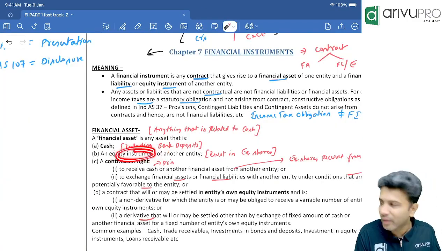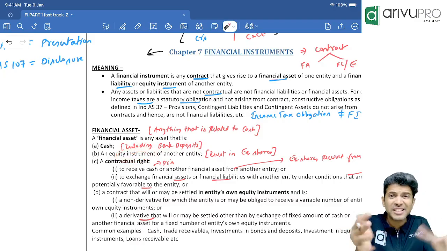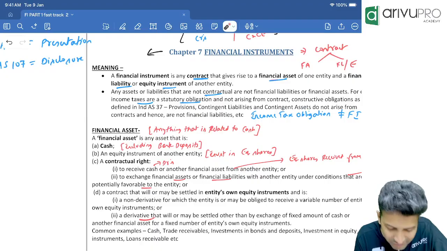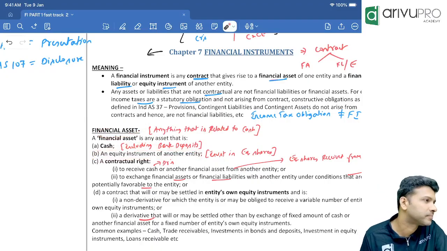Because if it was not included in the definition, then it would have come out of financial asset and you would not have any standard for it. Investment also needs some standard, no? So to cover them under some standard, they included investment specifically under financial asset. Got it, sir?